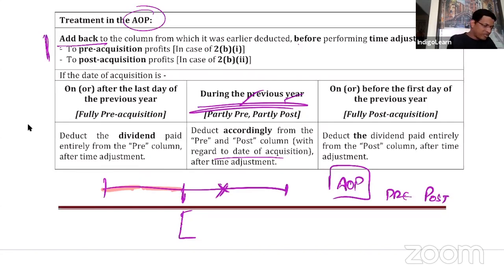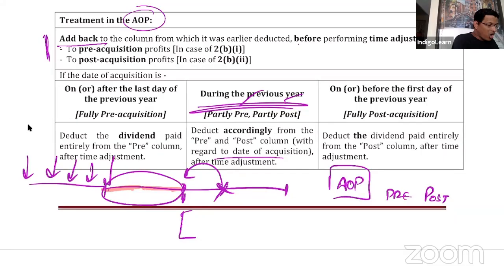This is the date of dividend. Okay. This dividend is for the previous financial year. Our acquisition of shares happened sometime here, or maybe on the first day of the financial year. Okay, somewhere there, so the first day of the previous financial year, somewhere there the acquisition happened.